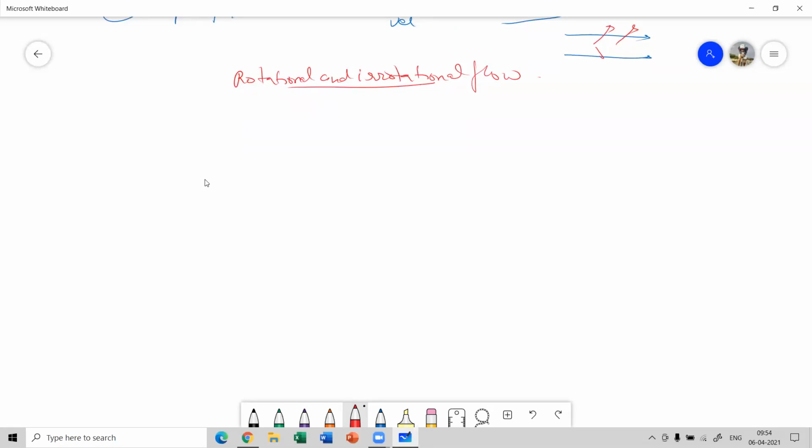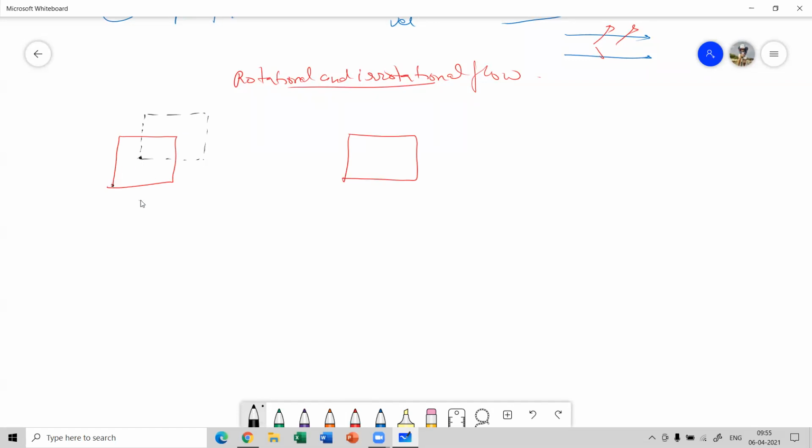Suppose we have a solid body of a square shape. Translational means the fluid or the solid body just moves from this particular point towards this particular point.